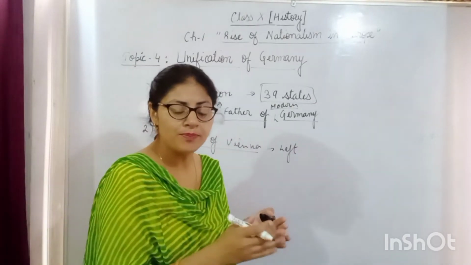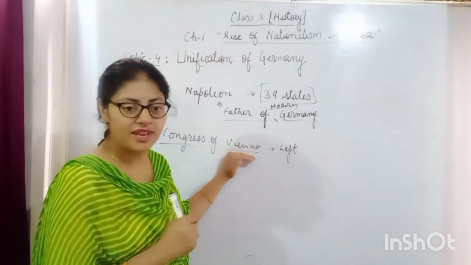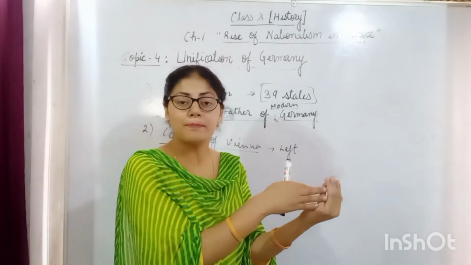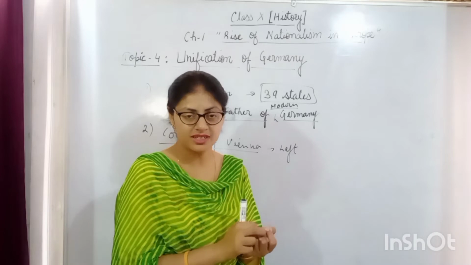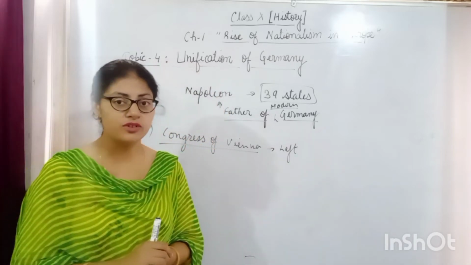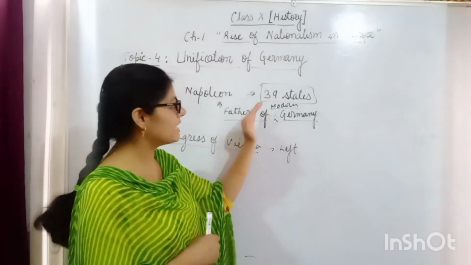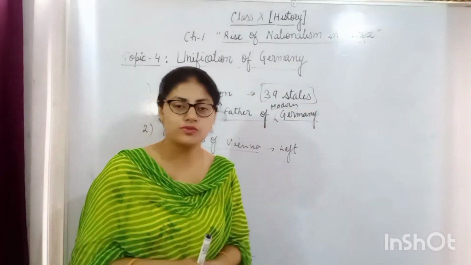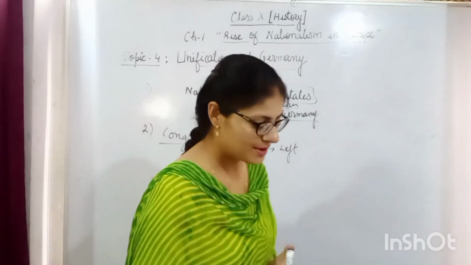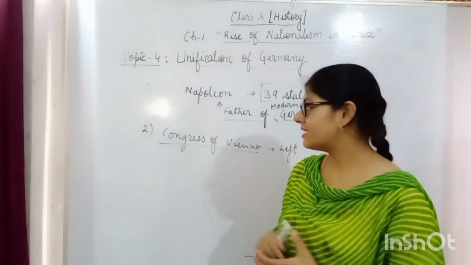You all know, after the defeat of Napoleon, what they did in Vienna: they went back to the previous political condition. All the previous monarchies were restored in various parts of Europe, but they left these 39 states untouched. So they remained the same as established by Napoleon. So the first two contributions go to these two.